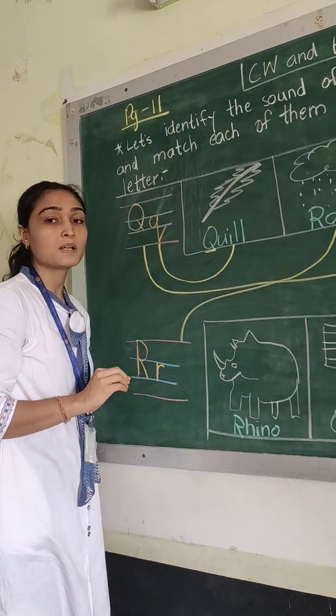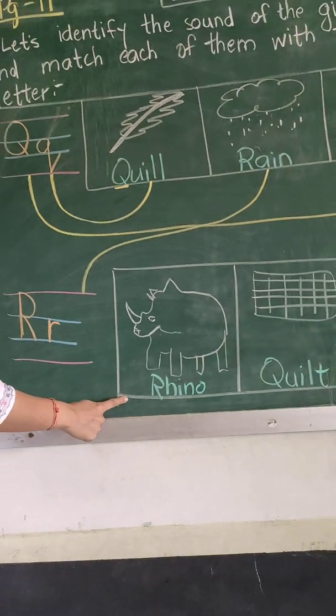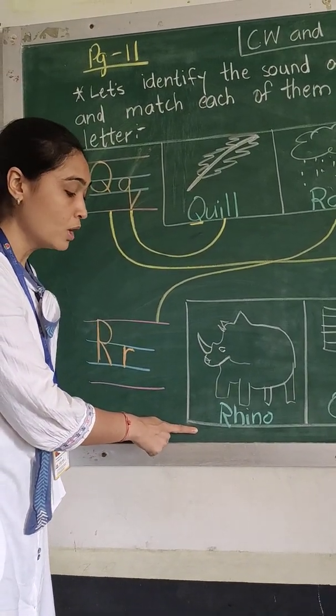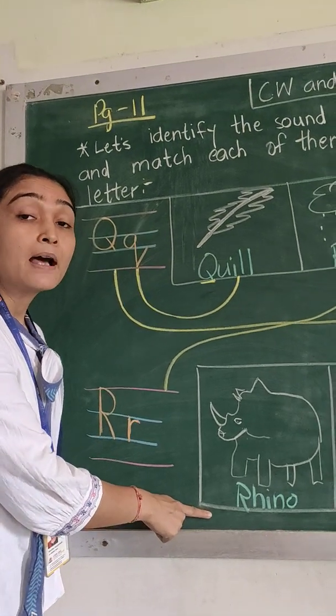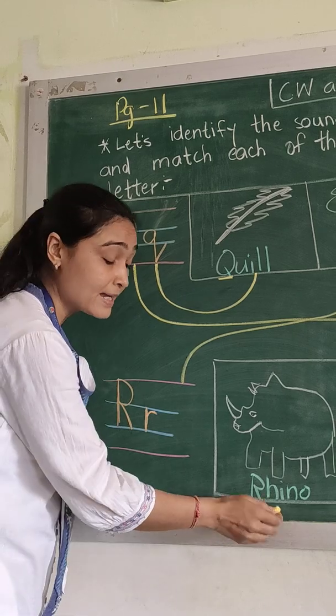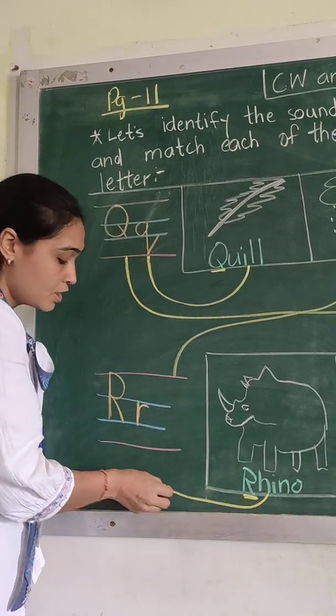I will match this picture to letter Q. Moving on to our next picture, children, is of a rhino. What do you hear, children, when I say rhino? Rhino. I hear the sound of R. So I will match this picture to letter R.